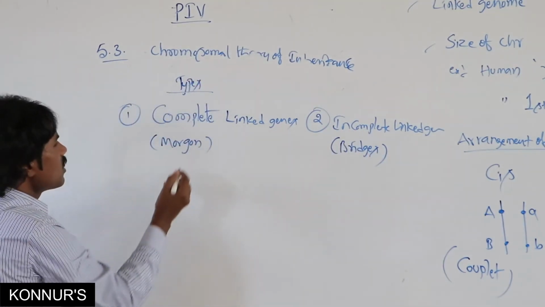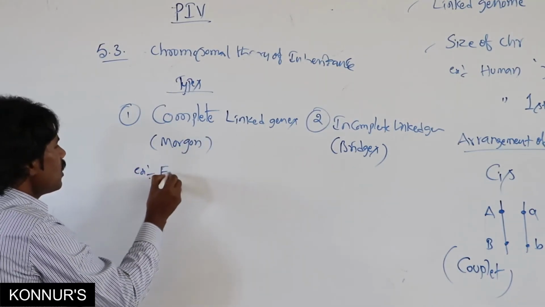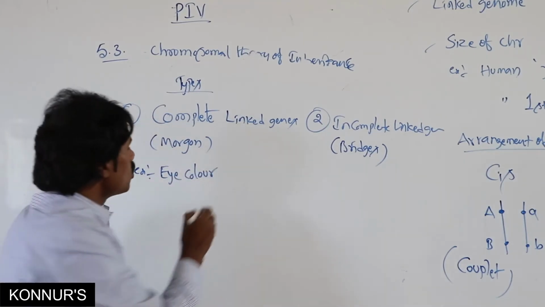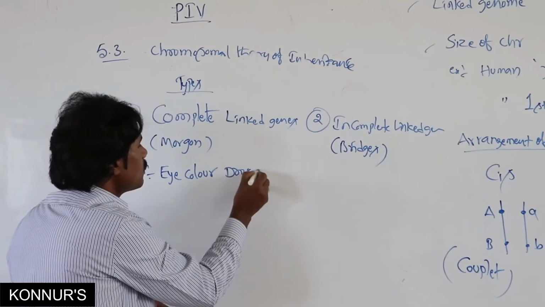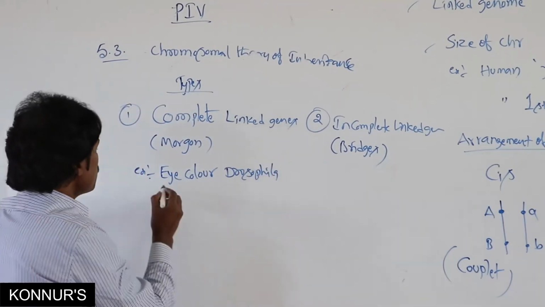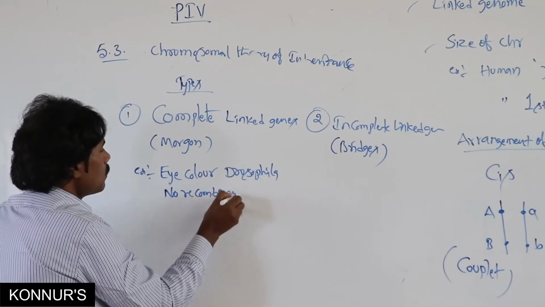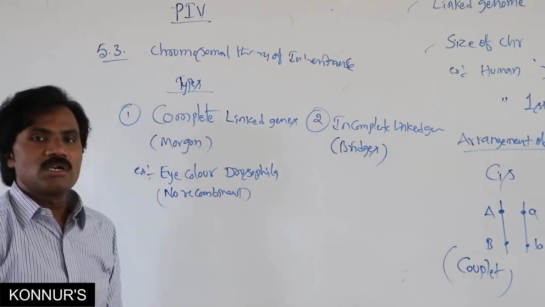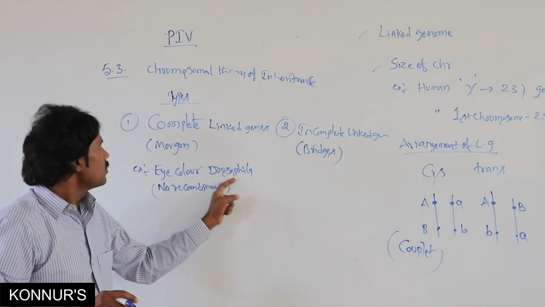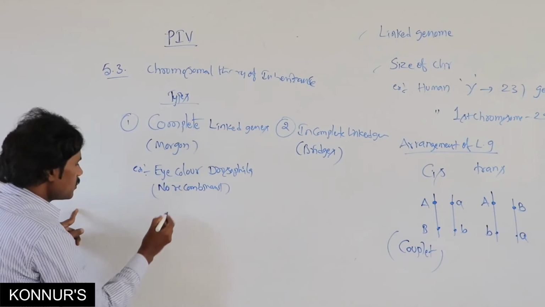In this complete linkage example, they have taken the eye color of Drosophila. Here no recombination takes place.